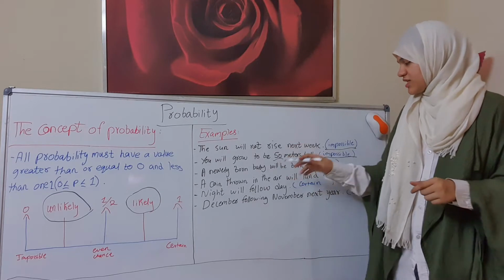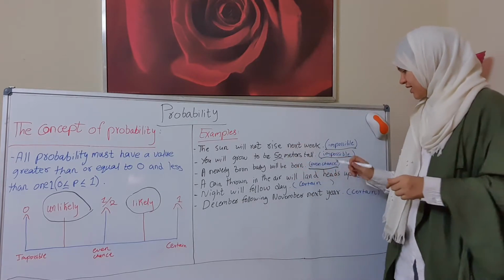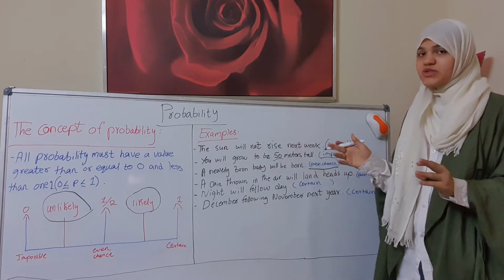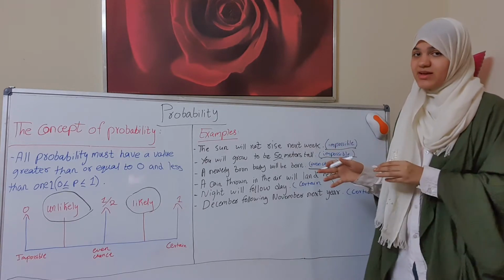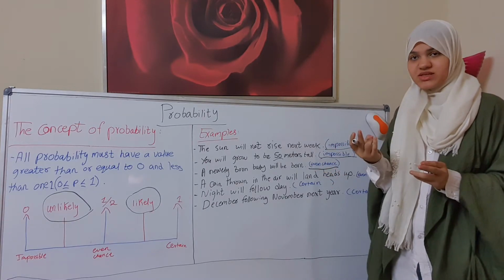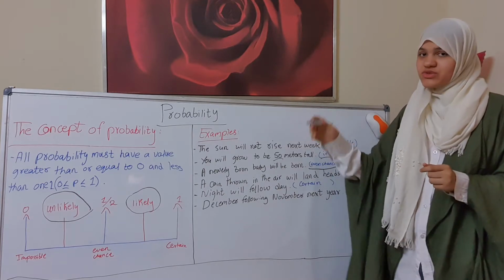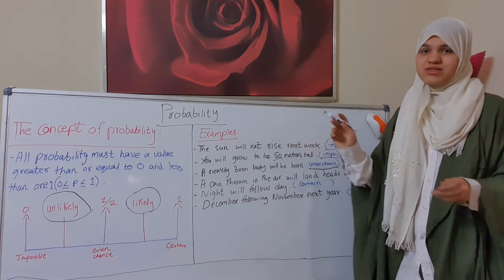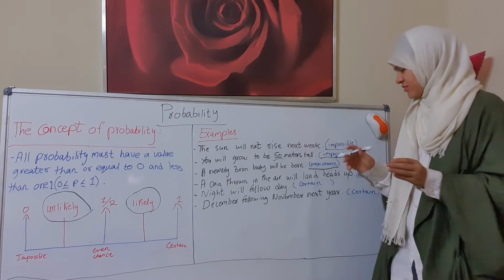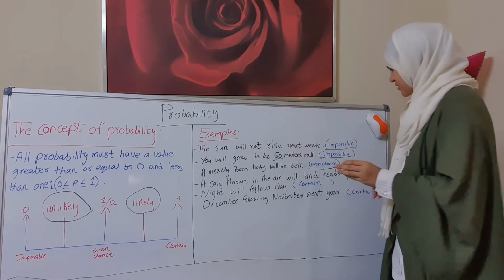A coin thrown in the air will land heads up. Maybe it will be head and maybe it will be tail. So it also has two answers. That means it will be 1 over 2. It's in the middle. It is even chance.